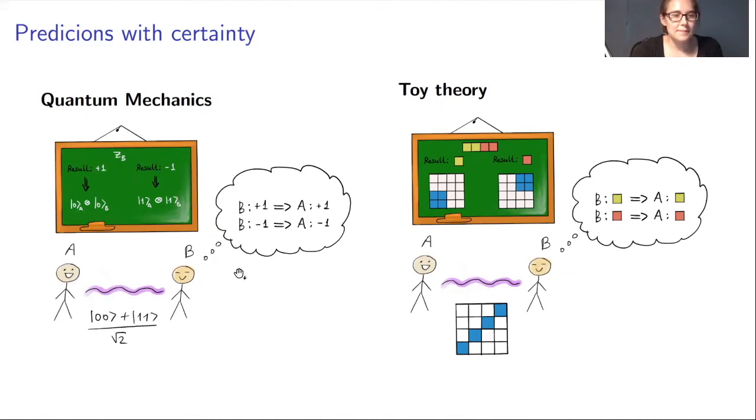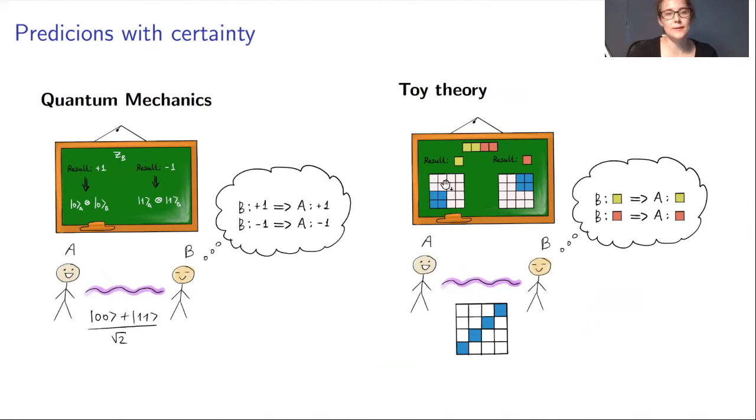So he can make these predictions: if he gets +1, and Alice also measures Z, then she will also have to get +1. And similarly, if Bob gets -1, then Alice will also have to get -1. So in this way, Bob can make predictions from his measurement about what Alice will measure.